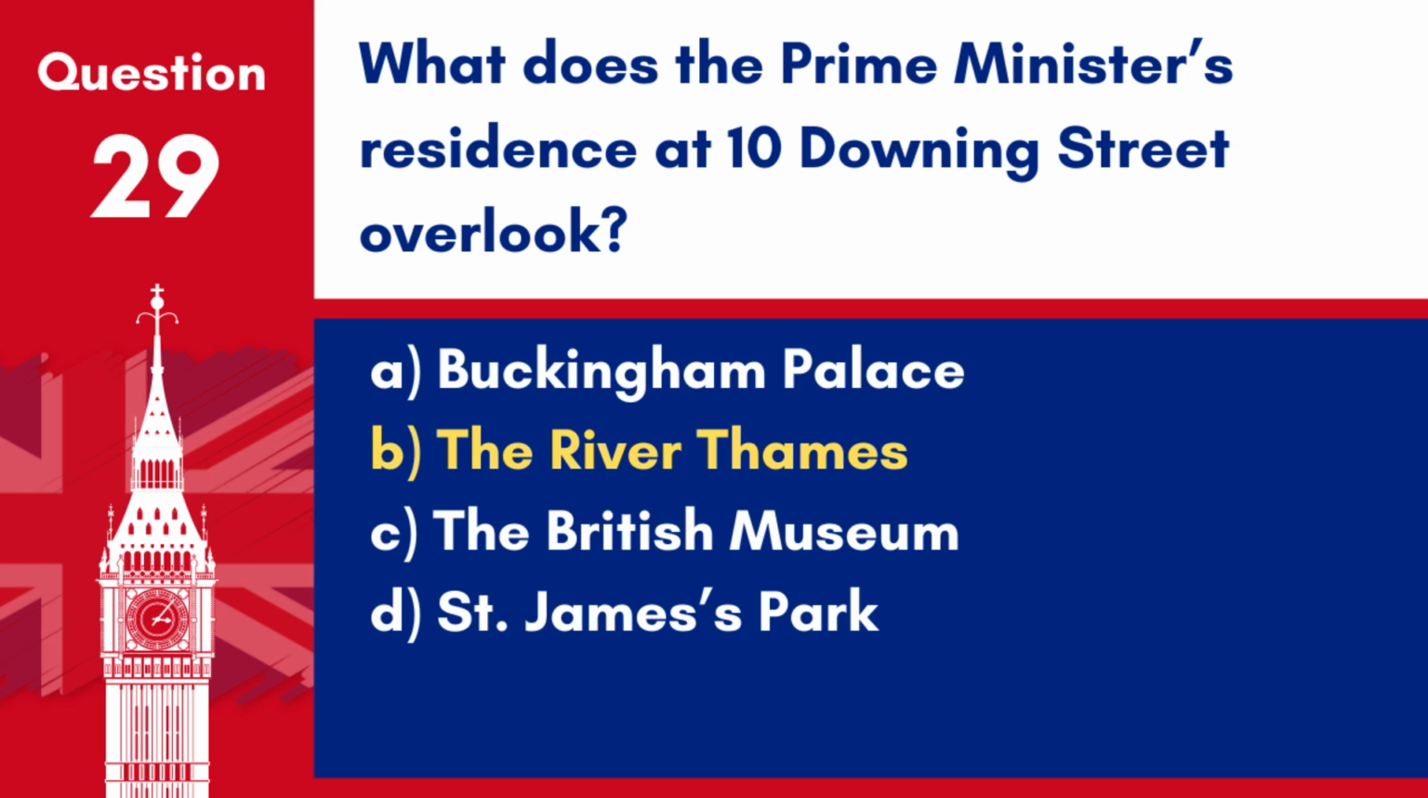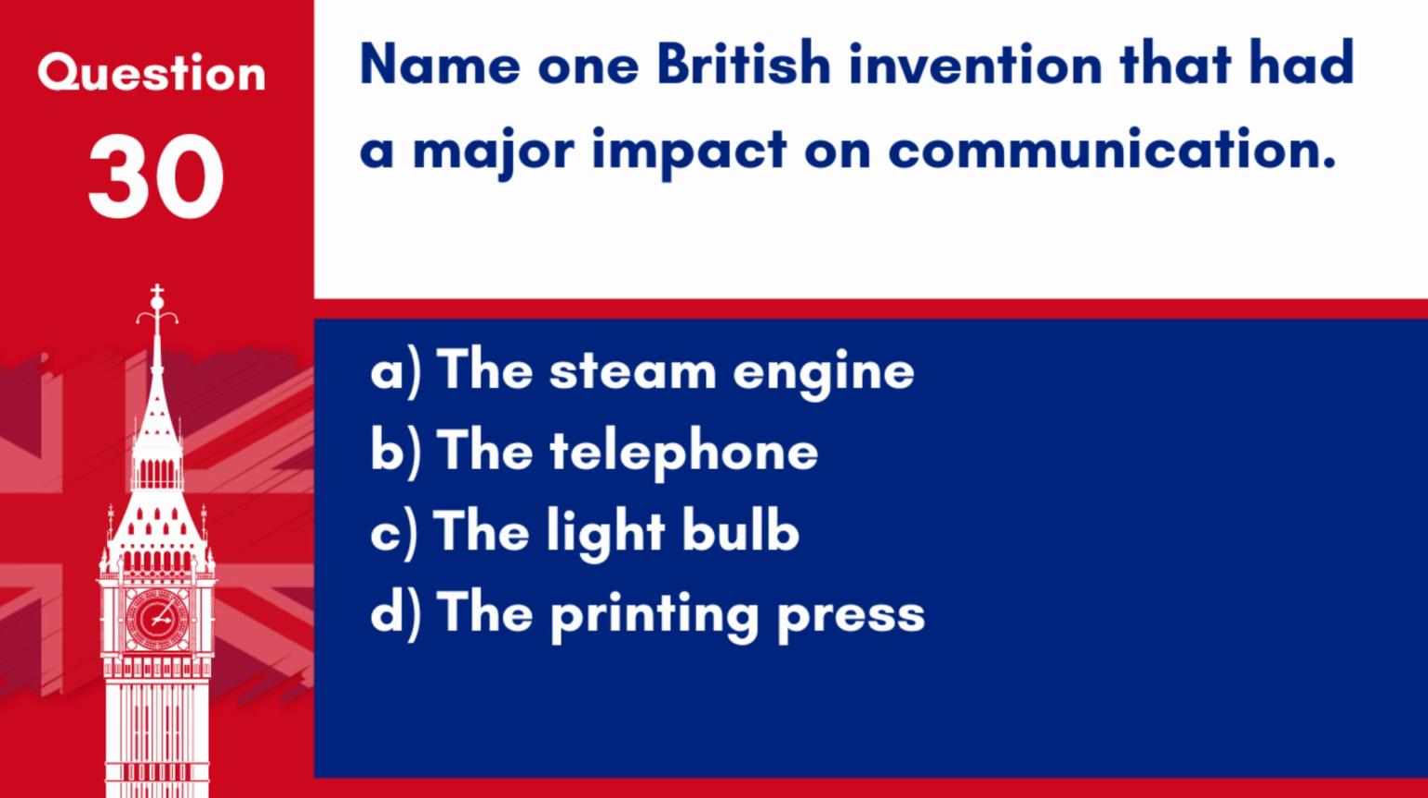Answer. B. The River Thames. The Prime Minister's residence at 10 Downing Street is near the River Thames, a central location in London. Question 30. Name one British invention that had a major impact on communication. A. The steam engine. B. The telephone. C. The light bulb. D. The printing press.